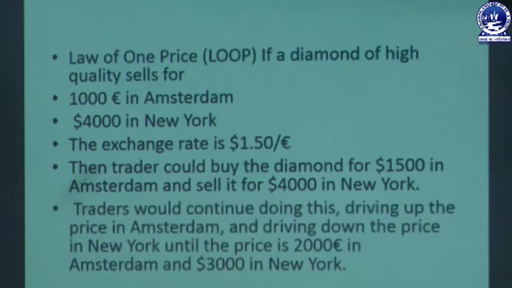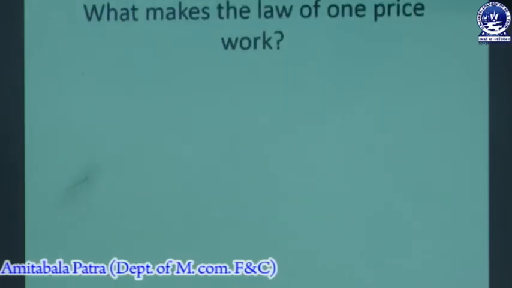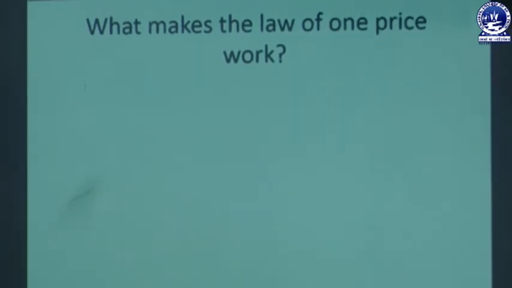That could happen. So traders would continue doing this, driving up the price in Amsterdam and driving down the price in New York. According to supply and demand, or the law of one price, the price in Amsterdam will go up and the price in New York will go down, and it will most probably come to €2,000 in Amsterdam and $3,000 in New York. That might happen. So this is what we know, and now we will understand what makes the law of one price work, how this law is working.